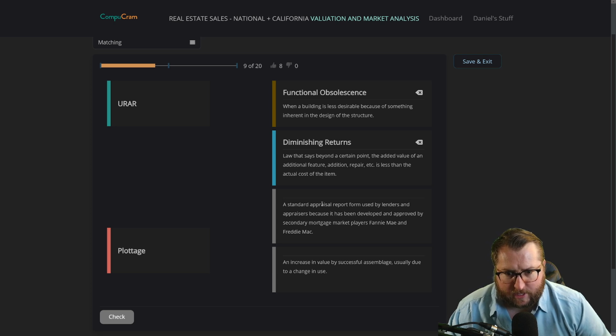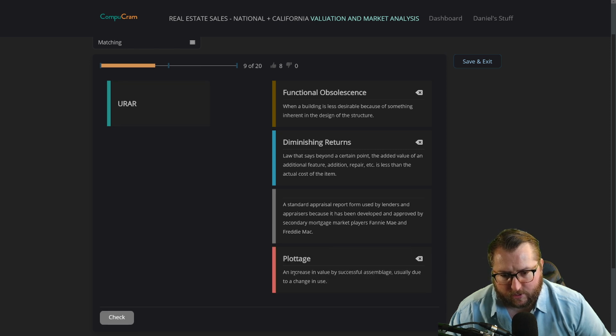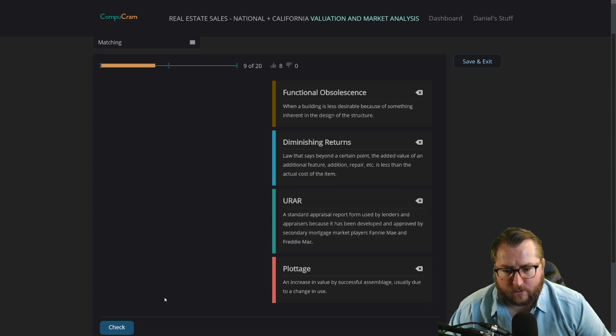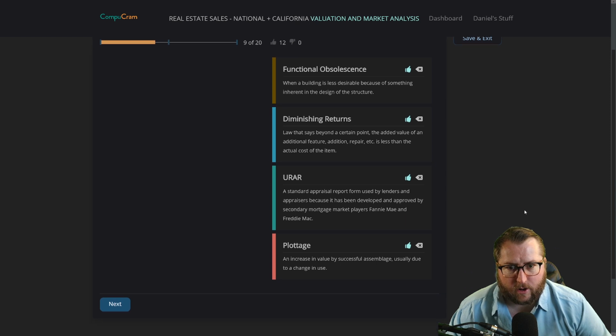And then we have a standard appraisal report form used by lenders and appraisers, and then we have increase in value by assemblage, usually due to change in use. These ones, plottage. I don't know what plottage is, and I don't know what UR is. I'm going to try plottage over here, an increase in value by successful assemblage, and UR here. Let's check it. Correct. All right.